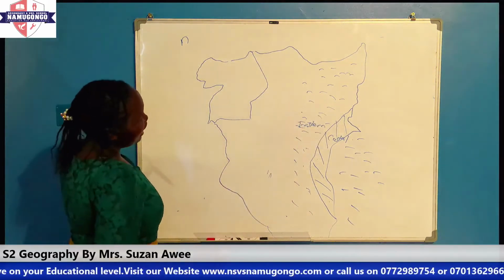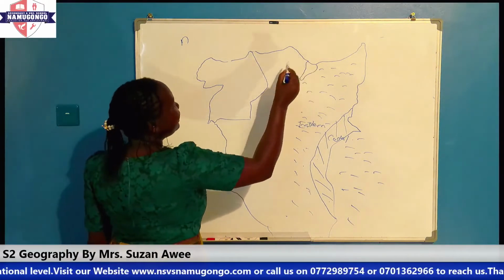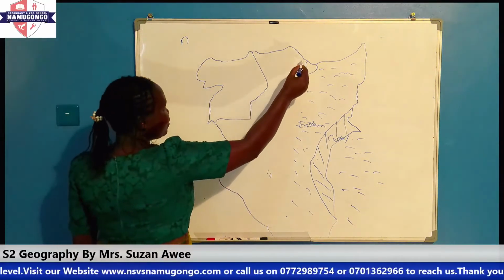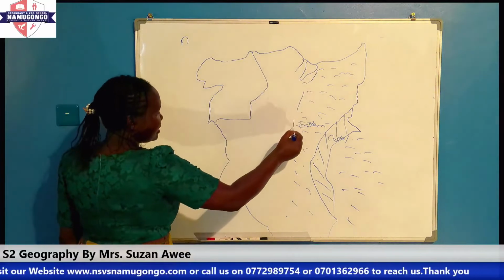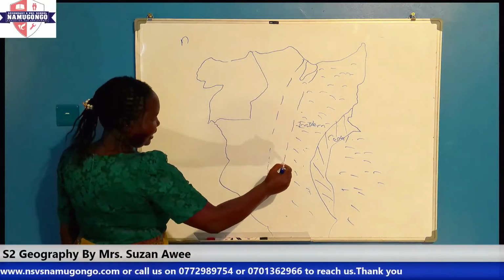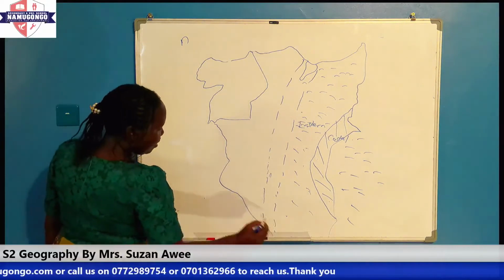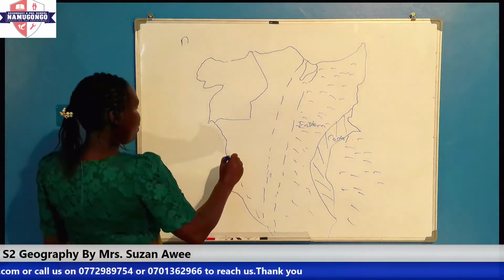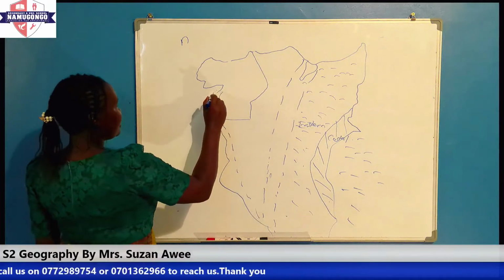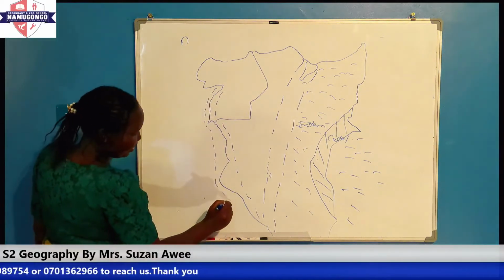And then after the Eastern Plateau, we have said we have what we call the Rift Valley. So the Rift Valley comes down from around Lake Turkana, comes down to Malawi, and it goes on to the central part, the western part of East Africa.